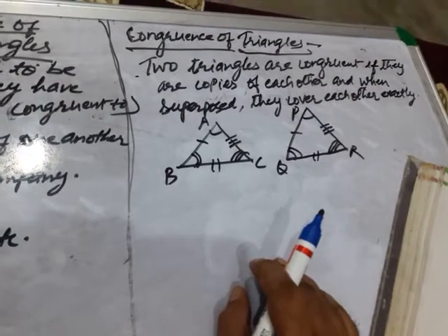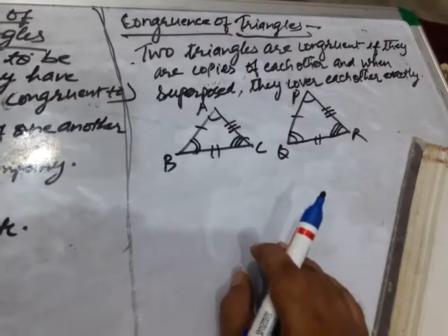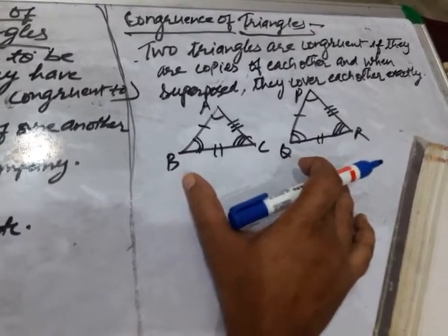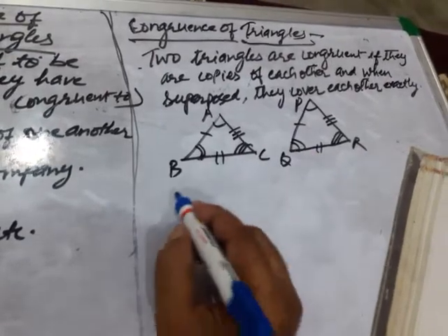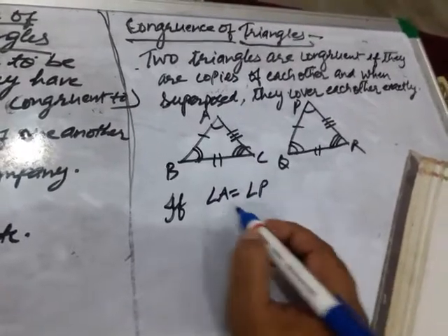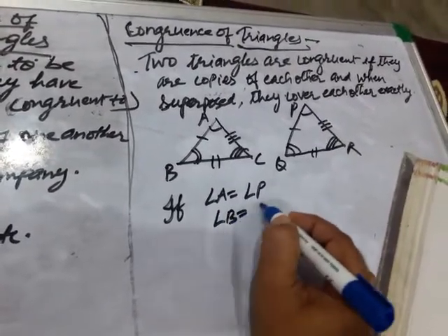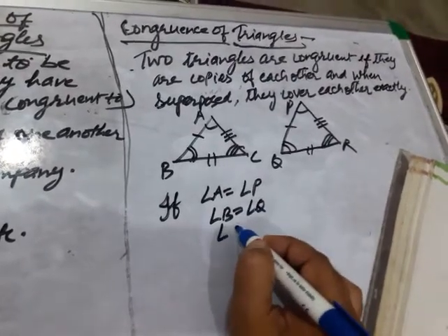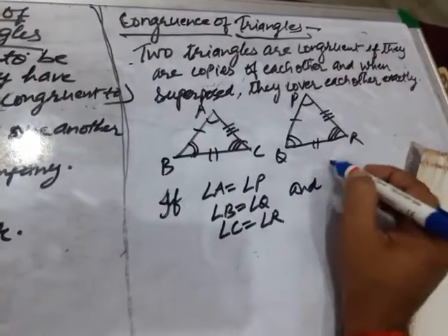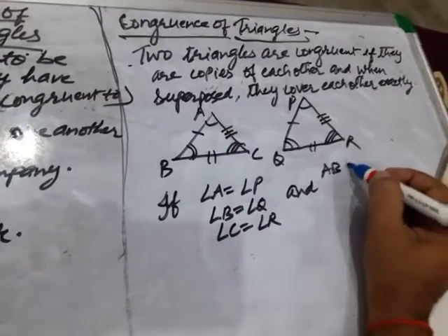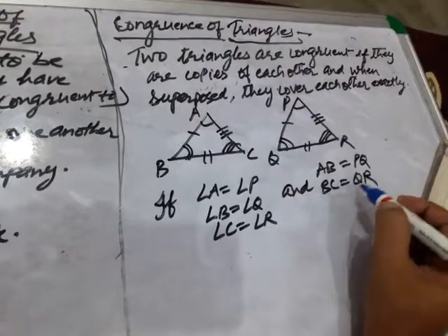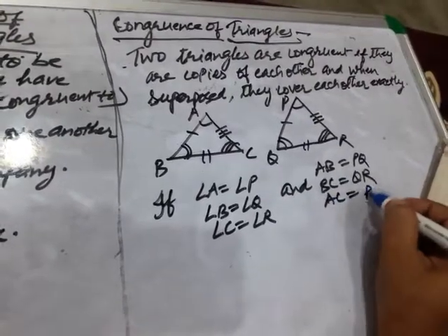Then we say that triangle ABC is congruent to triangle PQR. Here, children, similarity has been shown, equality has been shown, congruence has been shown with the similar markings. If angle A equals angle P, angle B equals angle Q, angle C equals angle R, and AB equals PQ, BC equals QR, and AC equals PR,